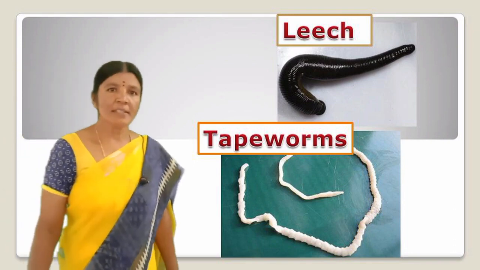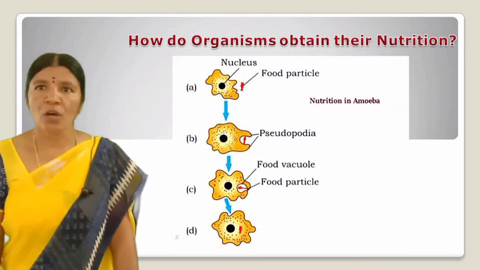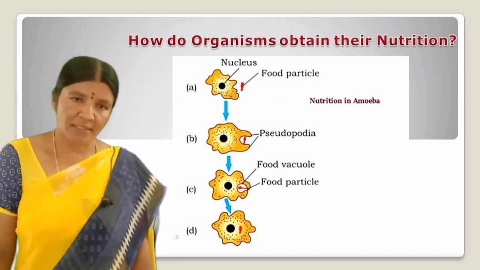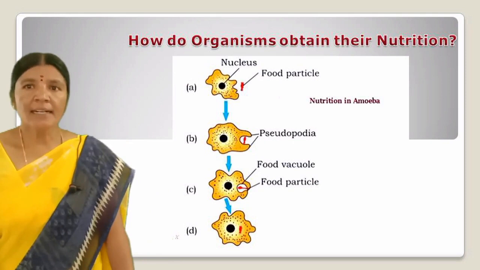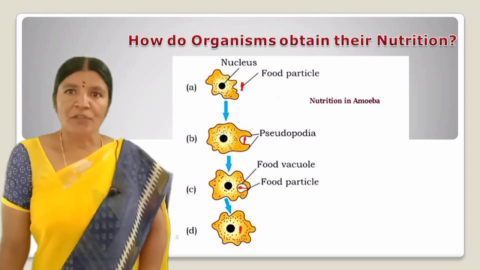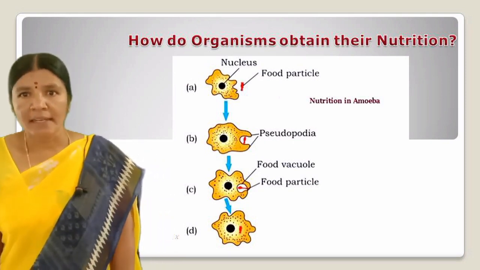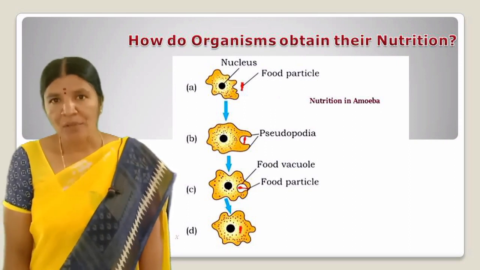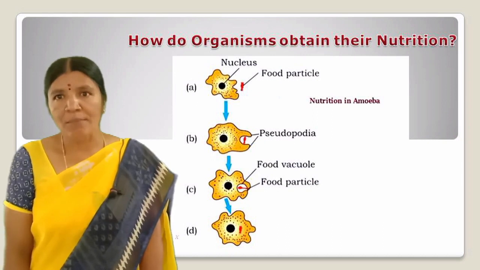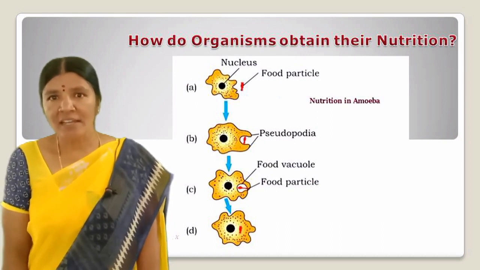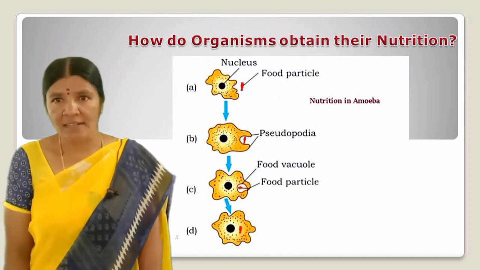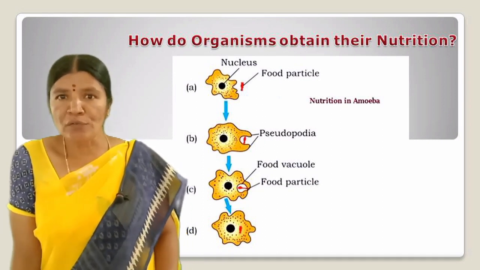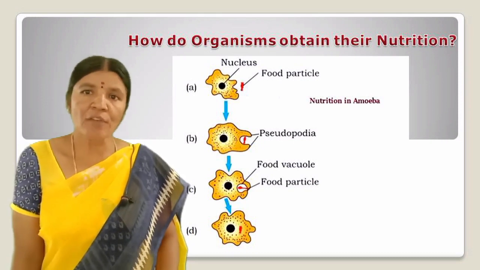Okay students, now we shall learn about how organisms obtain their nutrition. Firstly, let us see in single-celled organisms, the food will be taken in by the entire surface. For example, in amoeba, food is taken by using temporary finger-like extensions of the cell surface which fuse over the food particle forming a food vacuole.